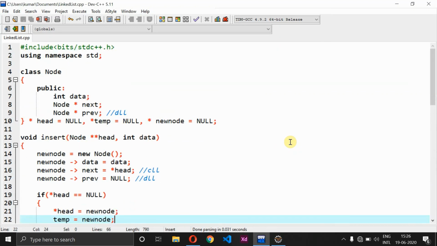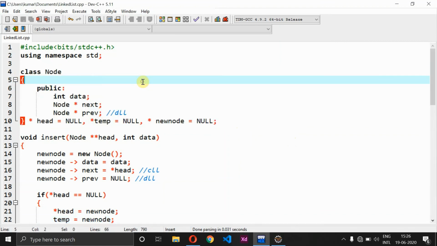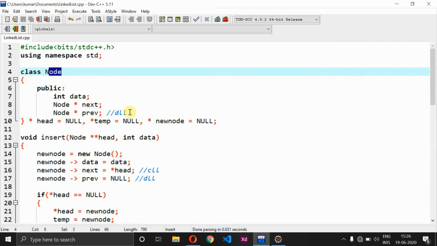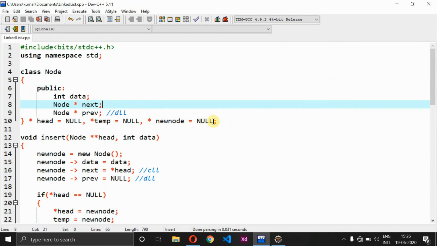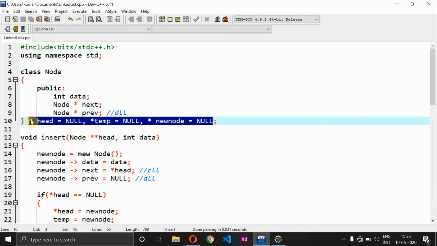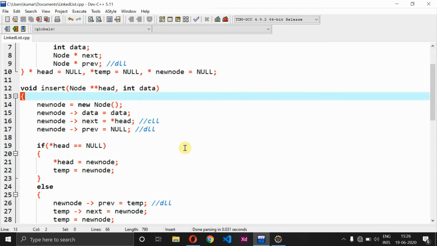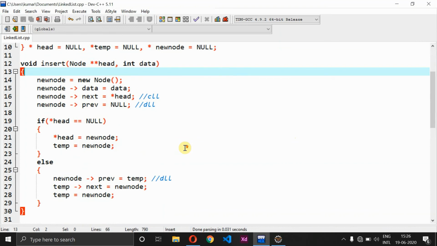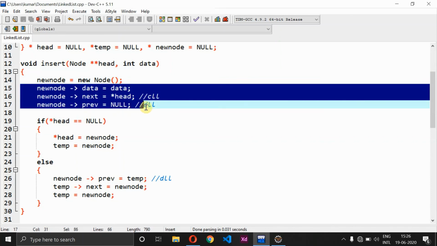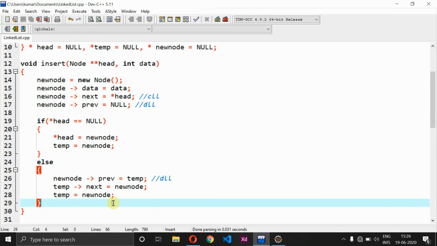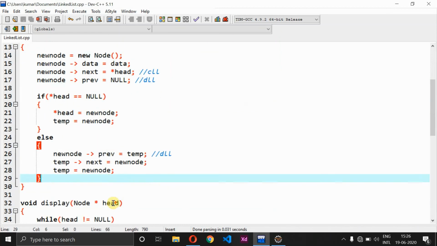So let me revise through the code one more time. So first what we have done is we have created a class named node. After that we have given all the data which is necessary inside our node. After that we have created all the objects that are necessary to iterate the entire program, followed by which we have created our insert method. And in insert method, the key thing is creation of object. Followed by creation of object, we are entering values for that object. After that we have an if and else part which is going to play a vital role during insertion.